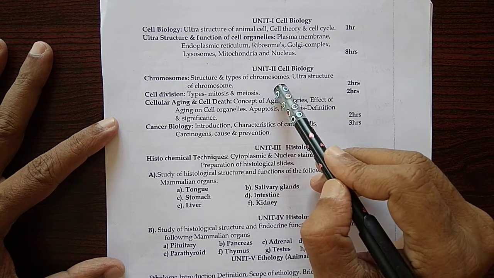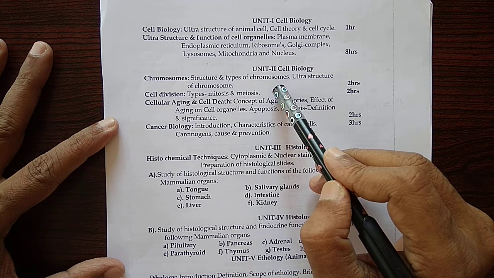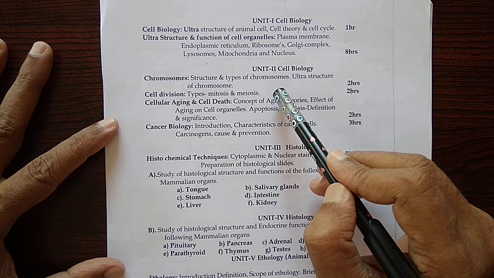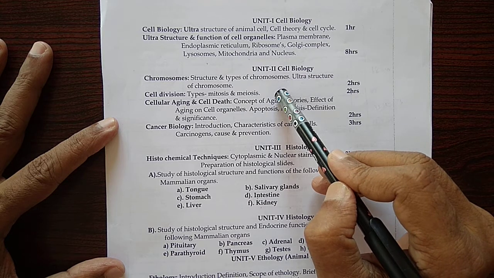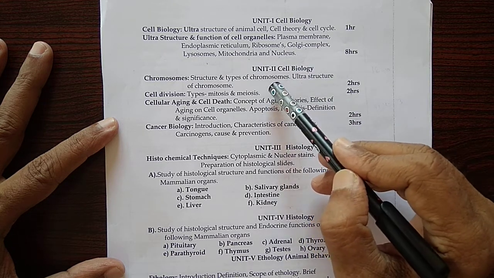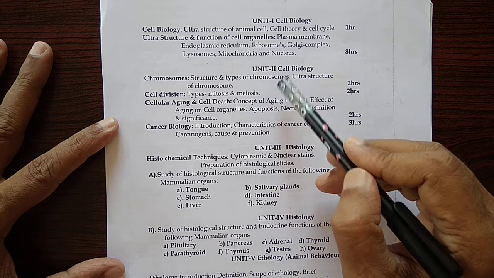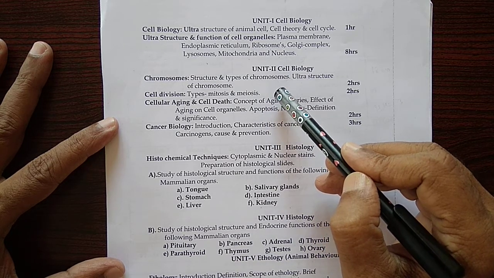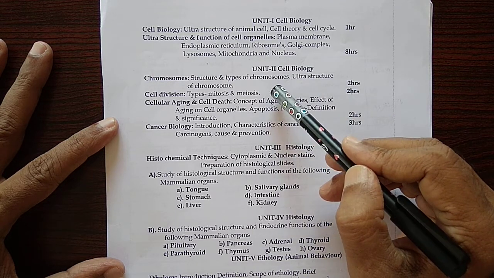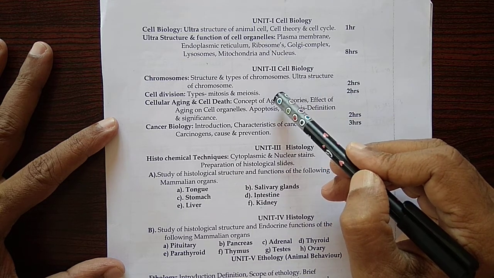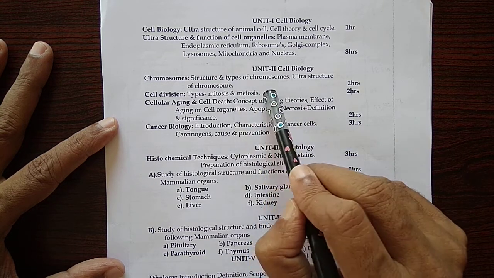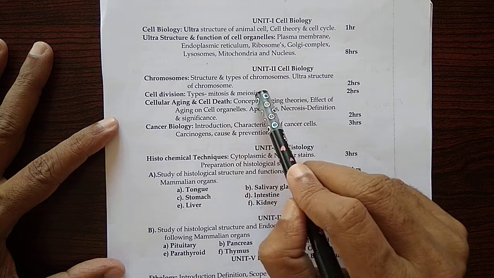In some other chromosomes, it is present a little away from the middle. In others, the centromere is placed nearer to the tip of one arm. And in some, the centromere is present at the tip of the chromosome. So depending upon the position of the centromere, there are 4 different types of chromosomes that you are going to study.